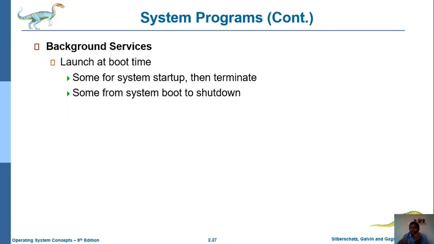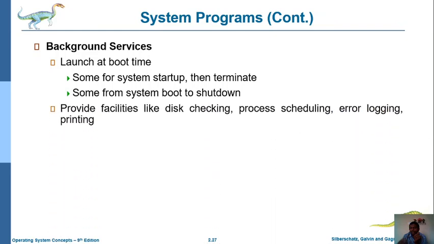some system program. And these background services can provide some additional features like disk checking, process scheduling, error logging and printing. So such features are also performed by these background services. That means in the background it is running some application. Whenever we simply click print, either Control P, immediately that particular background service reacts and tries to print that particular document.